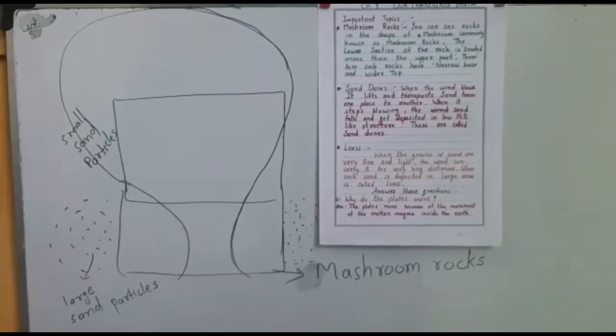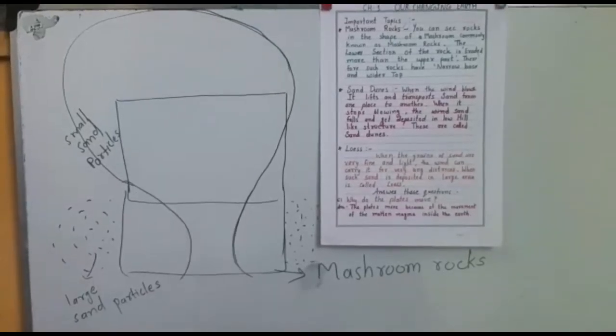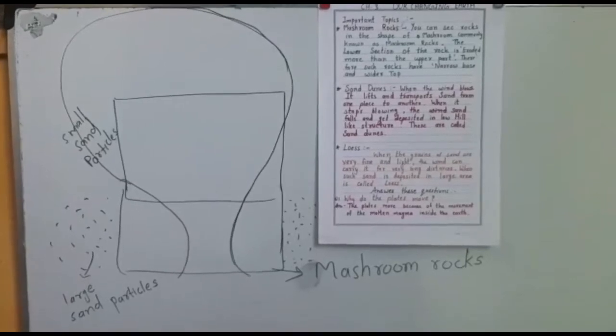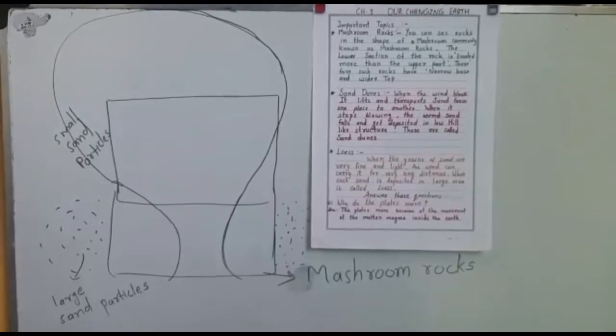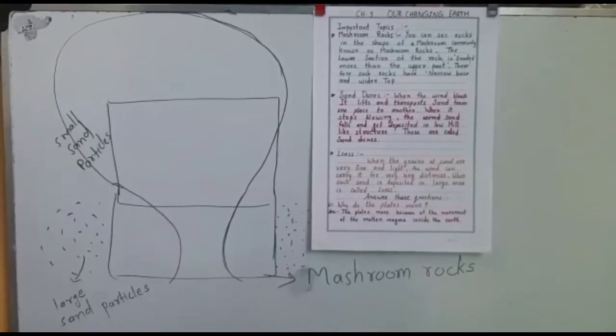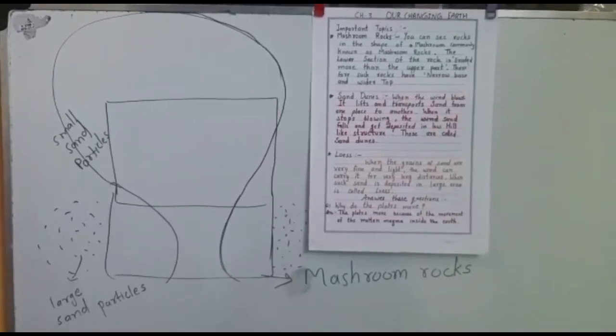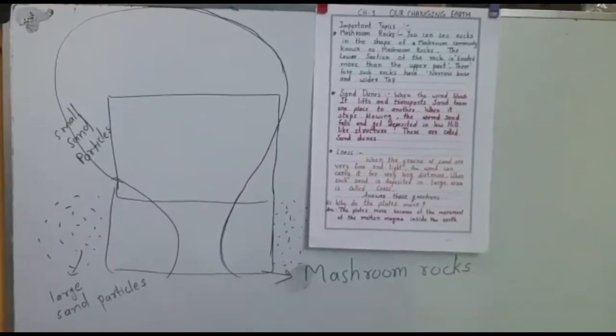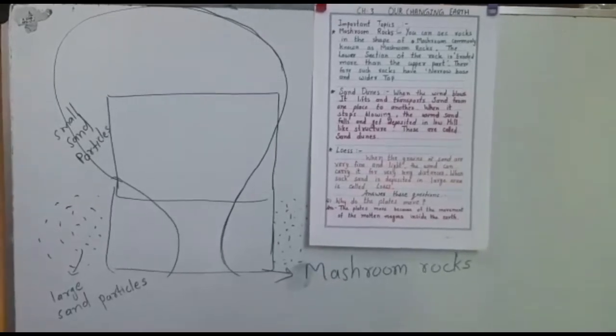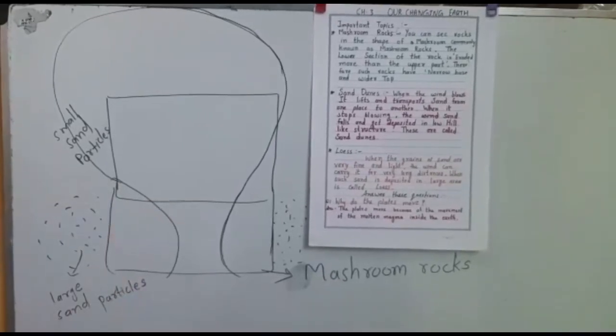Afternoon students, we are discussing chapter 3 of our Changing Earth in geography, and we have already completed all the important topics of this chapter. This is the last 3 topics of this chapter for explanation. So we are discussing the work of wind. We had already discussed the work of sea waves and the work of glacier. Now in the work of winds, some important topics are remaining, so we are discussing them now.